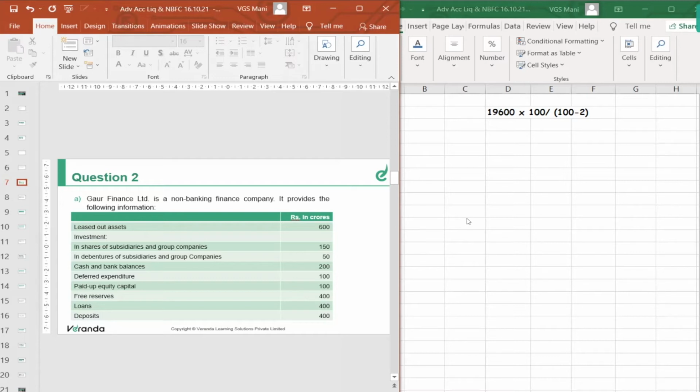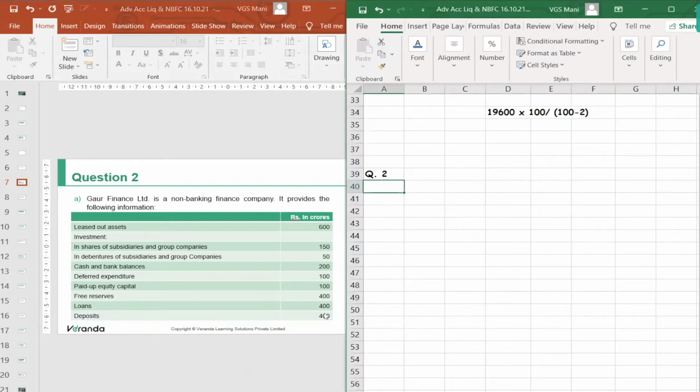For NBFC, what should be the net owned funds? 200 lakhs. So how to compute that net owned funds?